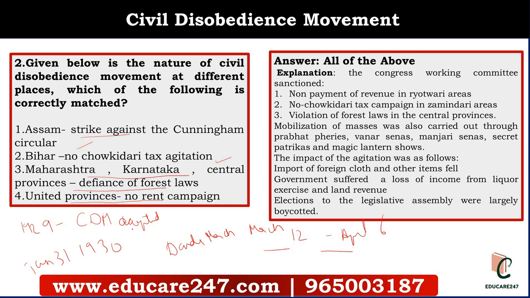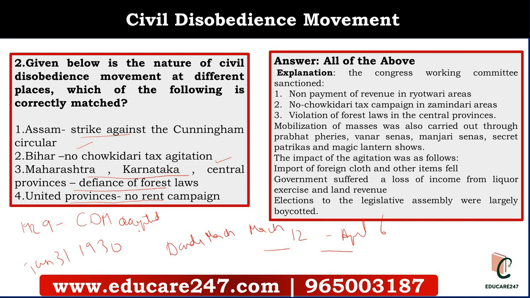So if they ask us, in Bihar, it was no chowkidari. In Maharashtra, it was defiance of forest laws. In the Northwest Frontier, it was Khudai Khidmatgar, a completely non-violent program. We have to know each of these and who led them. In Tamil Nadu, it was led by C. Rajagopalachari, who led the salt satyagraha.